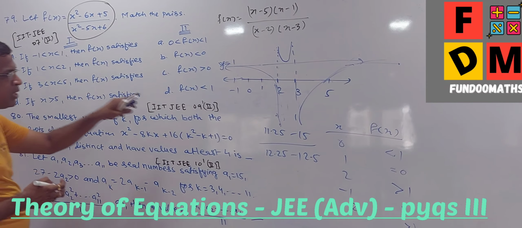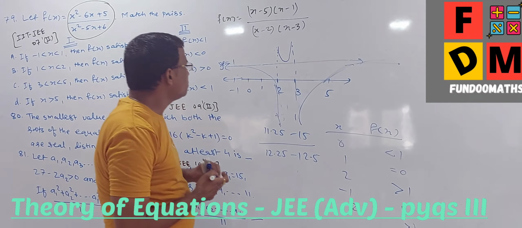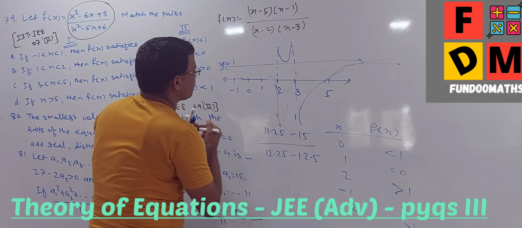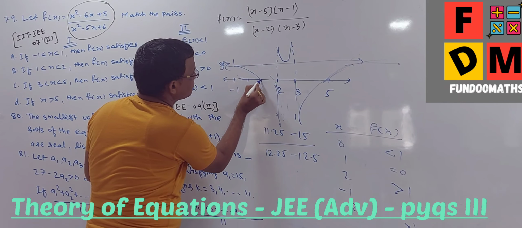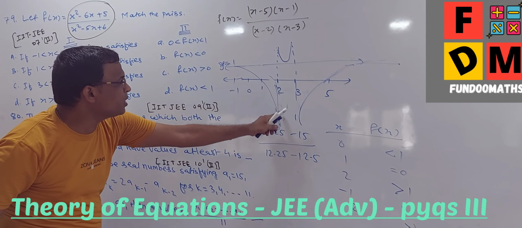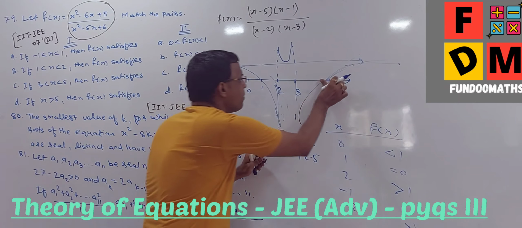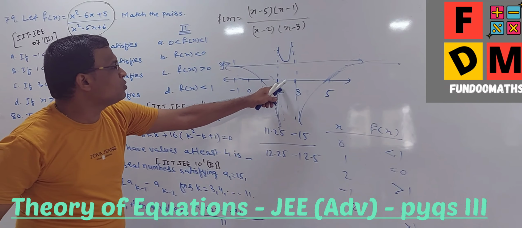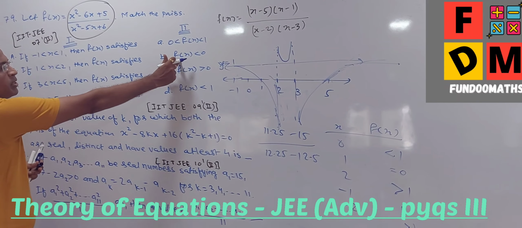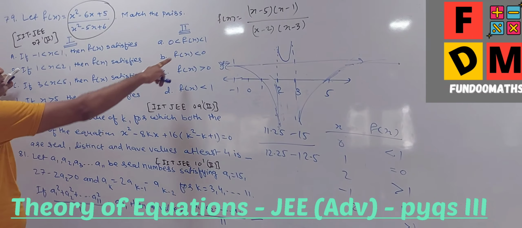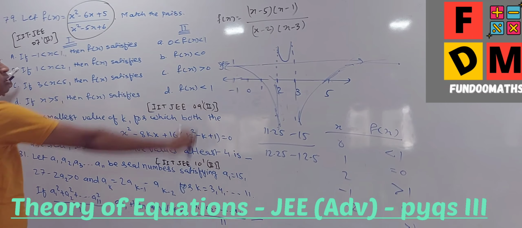Second question, between 1 and 2. Check out this 1 and 2. So at 1 I am getting 0. I think it should be like this, because at 1 it is 0. So between 1 and 2 I am in the negative zone, because at 5 also it is 0. The negative answer is only this, f of x less than 0. So that means option B, just small b. That is your answer. Fine.